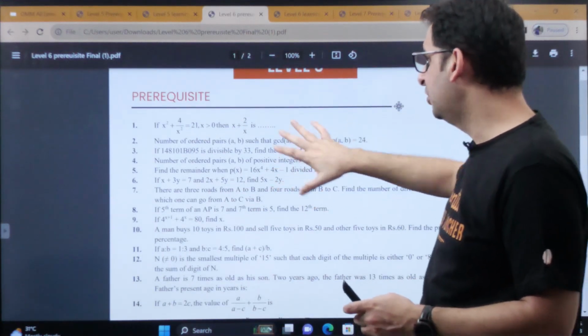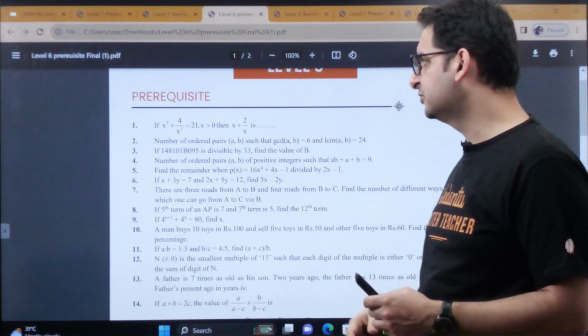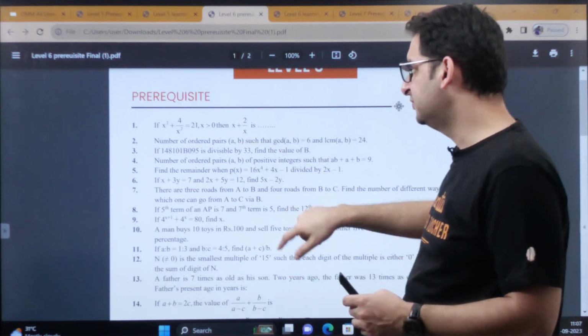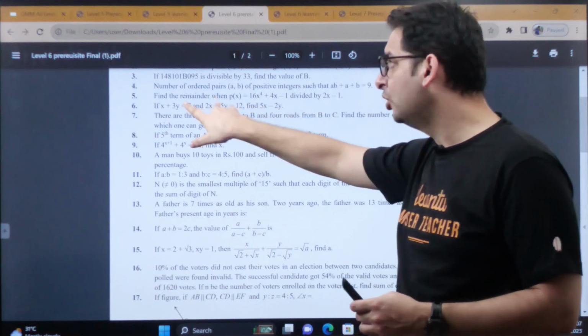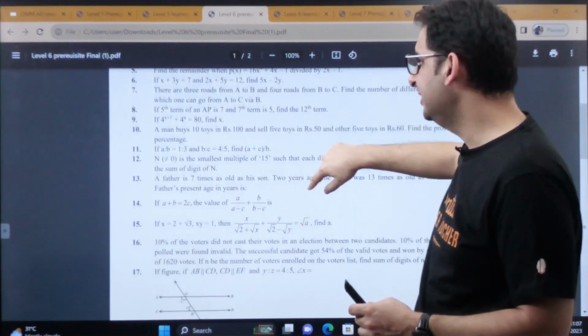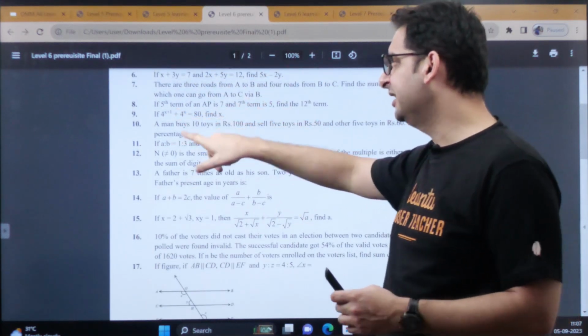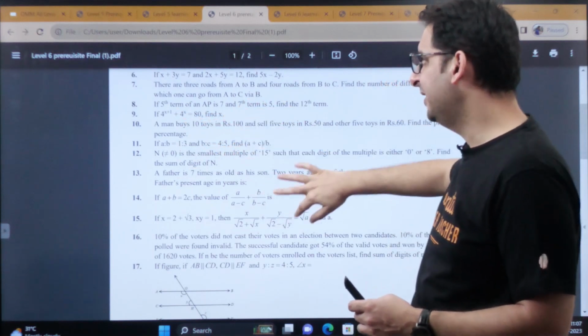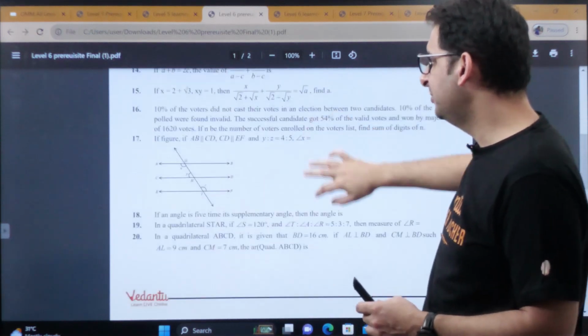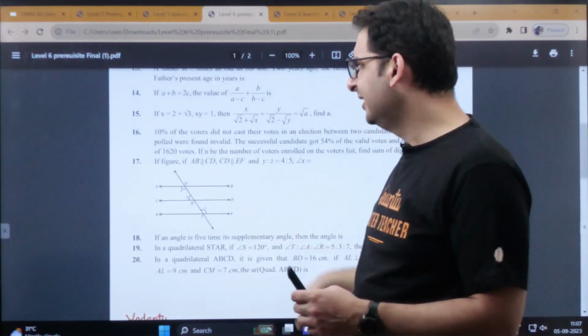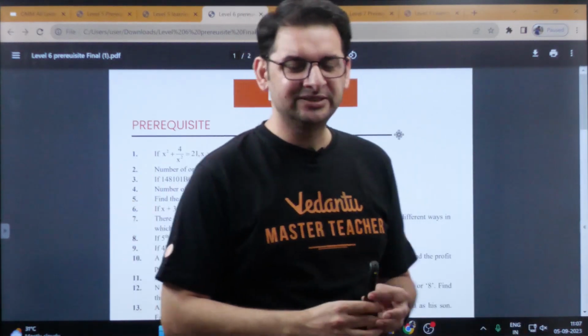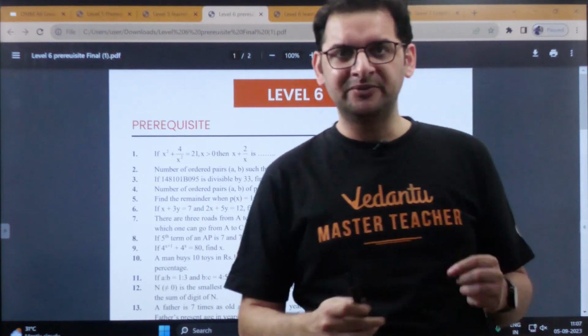So if you are able to solve most of these questions: x square plus 4 by x square is 21, x plus 2 by x is what? And then x plus 3 by 7. So again, solving these two equations simultaneously, a basic idea of AP, 4 to the power x plus 1 plus 4 to the power x is 80, find x. Right, so these kind of problems, if you're able to solve on your own, you can definitely go for level 6. And even if you're able to do 50% of these problems, I think level 6 is going to help you a lot.